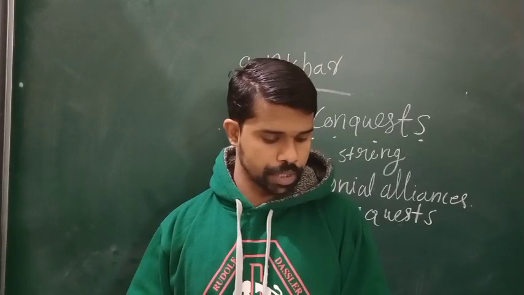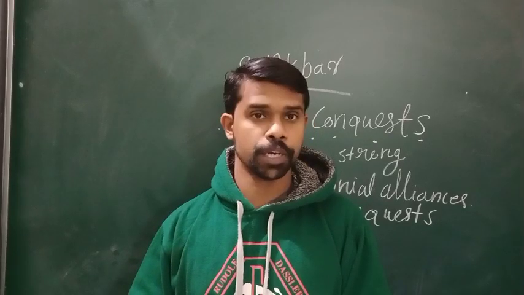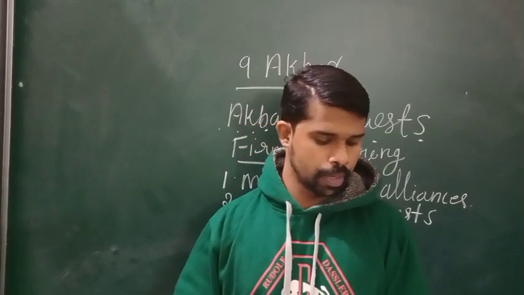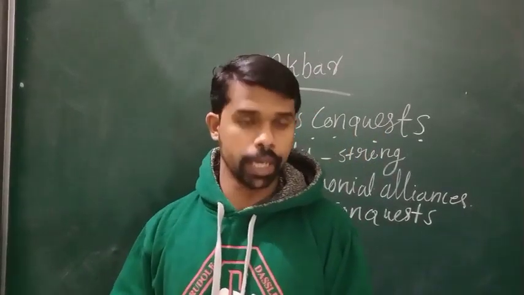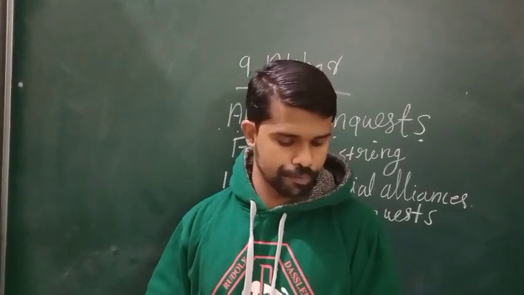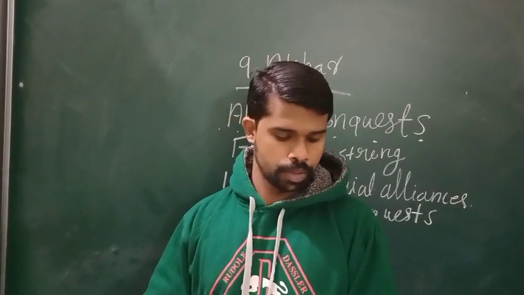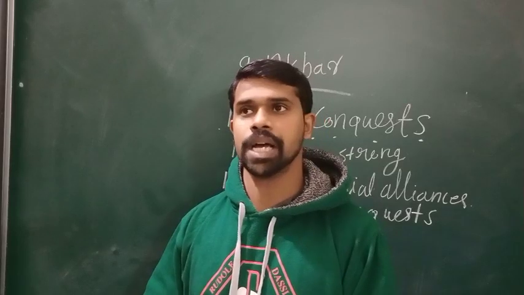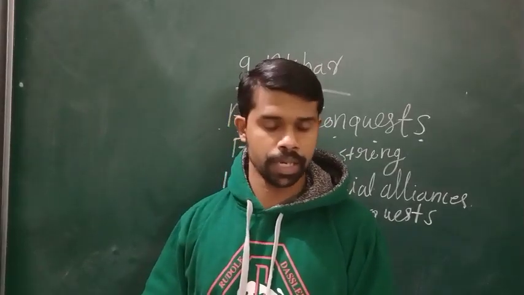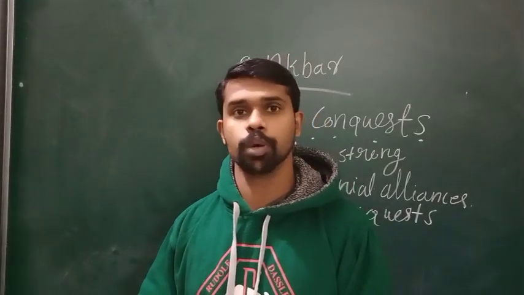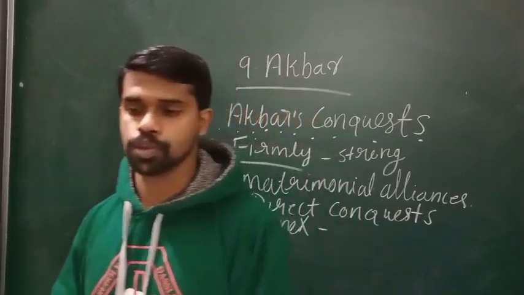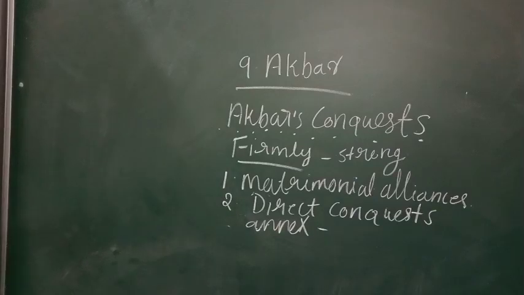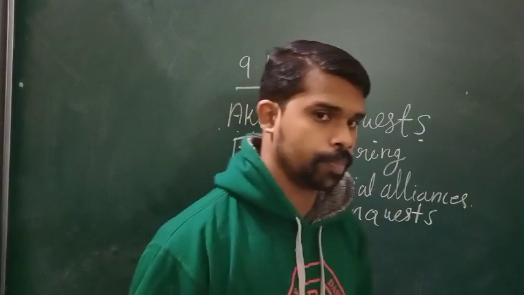Next, Akbar attacked Gondwana in 1564 and again annexed it to the Mughal Empire. That was the method he was mainly using.